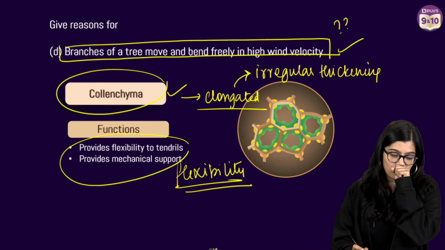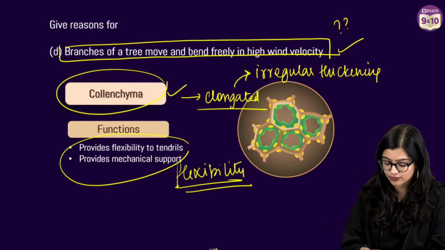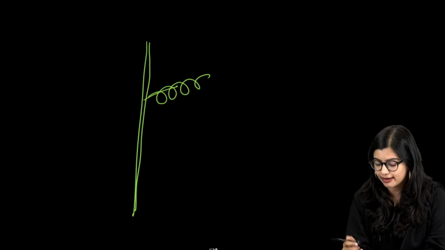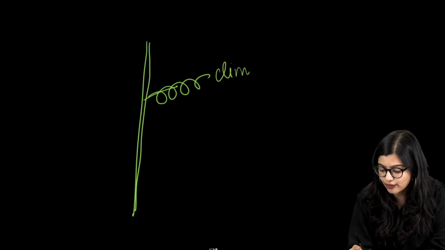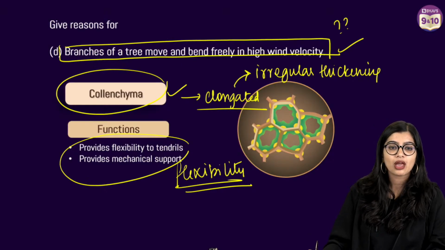Tendrils are basically modified parts of the leaf. In some plants like your pea plant, some parts of the leaf get modified to form a spring-like structure called a tendril, which allows climbers to grow and get mechanical support.